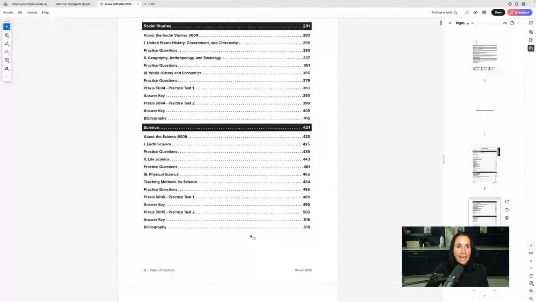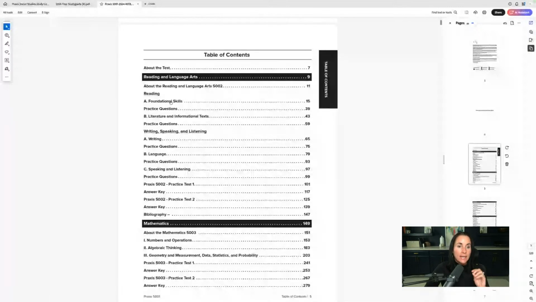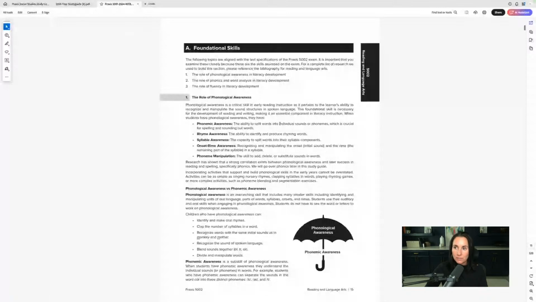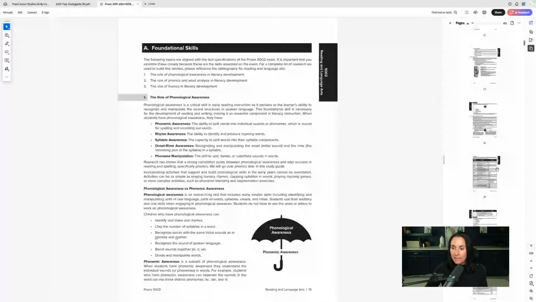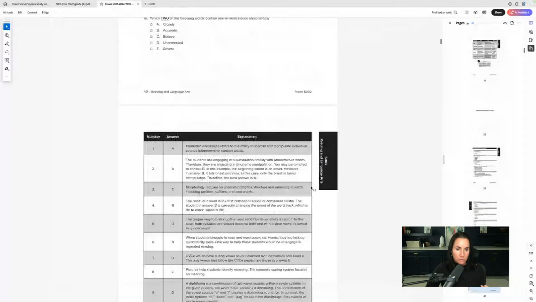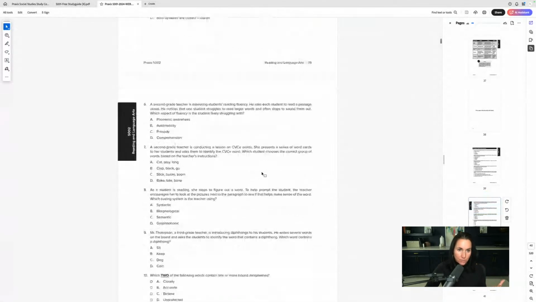519 pages. And the thing that I love about the paid study guide is that I have 10 practice test questions after every single section. So for example, foundational skills here. This is a whole foundational skills section. And then I make sure to give you some very specific questions just on foundational skills. On top of that, I have 3 full practice tests at the end of each section. There are hundreds of practice test questions.